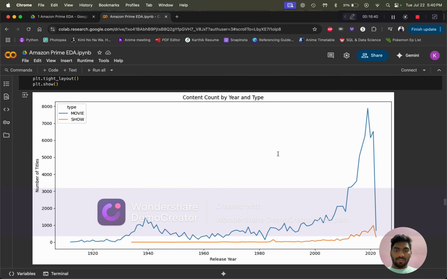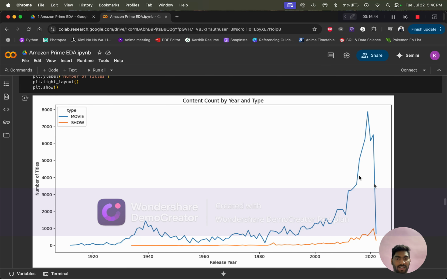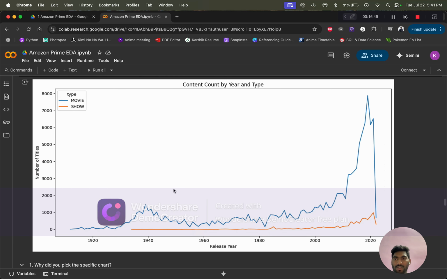And I wanted to split the content type that is being produced in recent times. So I have shown a line chart for the movies and series, where movies started from before 1910 and go to 2020, and series started from 1930ish to 2020ish and are going on. And we have already seen that there is a significant change in the release of movies in the past decade.